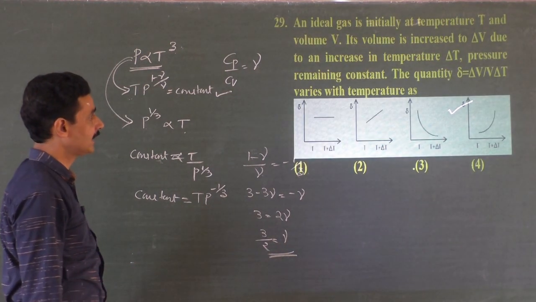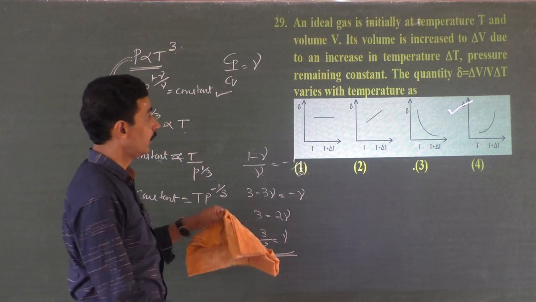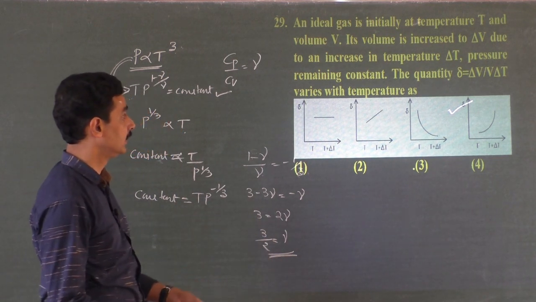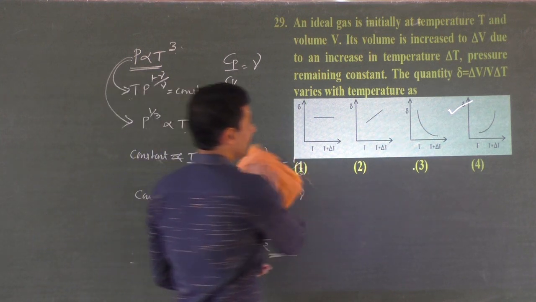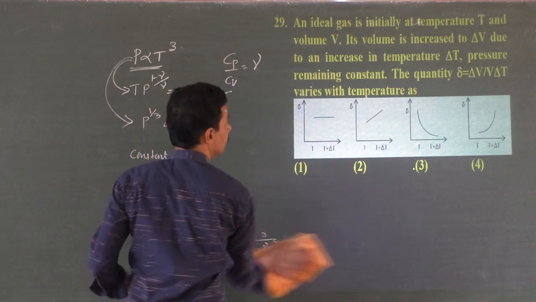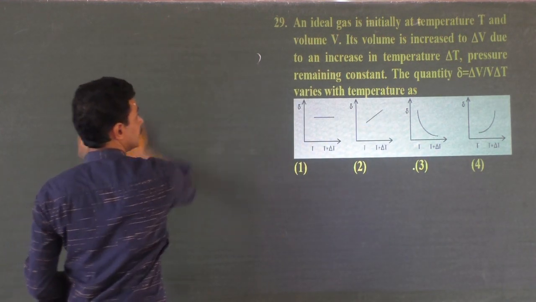29. An ideal gas is initially at a temperature T and volume V. Its volume is increased by delta V due to an increase of temperature delta T, the pressure remaining constant. The quantity delta V by V into delta T varies with temperature as?